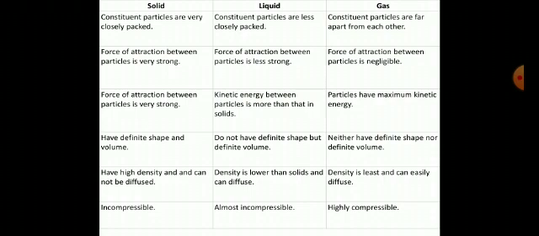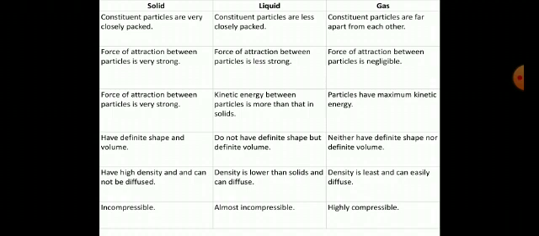First, the constituent particles, which means the molecules. In solids they are very closely packed. The molecules of liquid are less closely packed, whereas in gases they are very loosely packed, literally free. The force of attraction in solids is very strong, in liquids less strong, but in gases completely negligible.